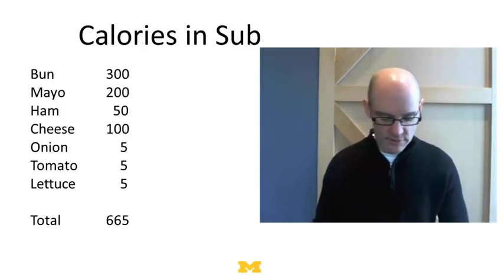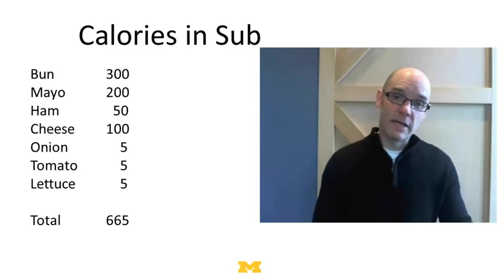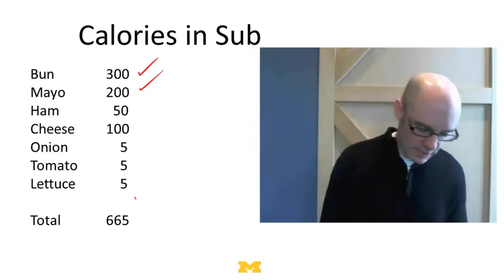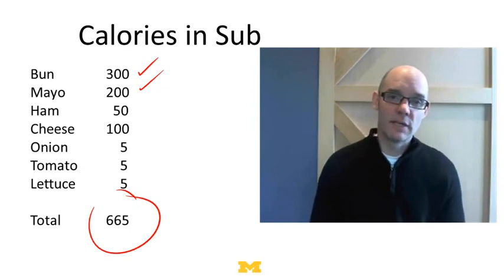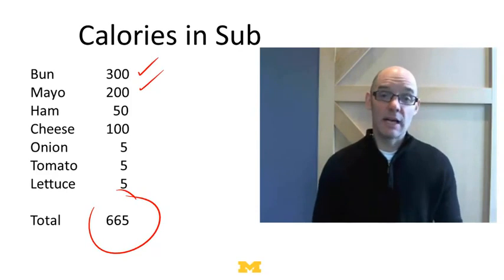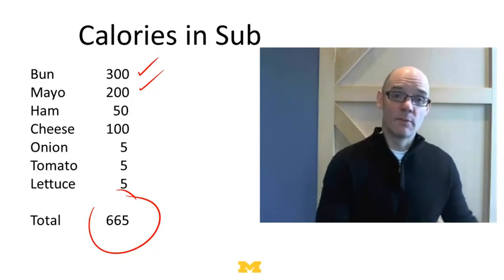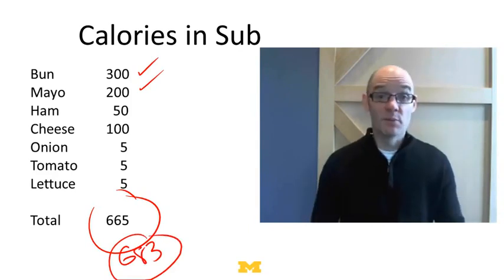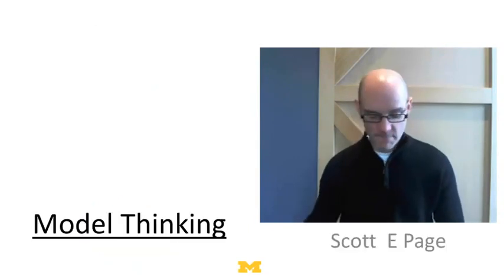So we get that the bun has possibly 300 calories, the mayo has 200, the ham has 50, and so on, for a total of 665. I had my students do this in a class I was teaching, and we got this number 665. Then we looked up how many calories were in a sub from the local sub shop, and the answer was 683. So our model was really, really accurate, which is cool.